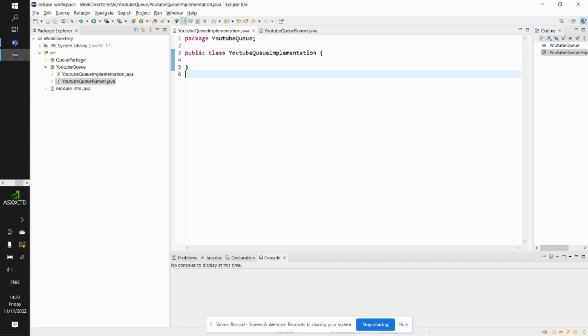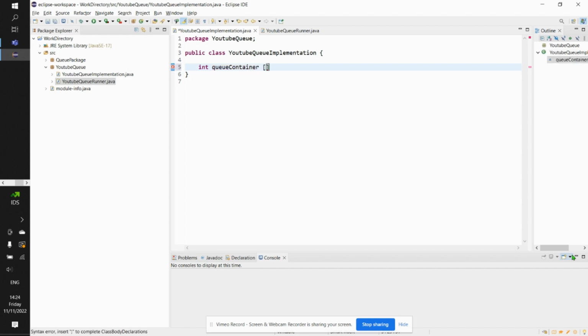So this thing wey I just explain so like this na refresher of everything wey we don conceptually draw out before this time. The first thing wey we go need do na to create the container wey our data go dey inside. So I go just come here like this, talk say int, wetin be the name wey I go call this container? I go just call am queue container, because say na container itself. Queue container, then I go put this my angle bracket, then is equal to new int.